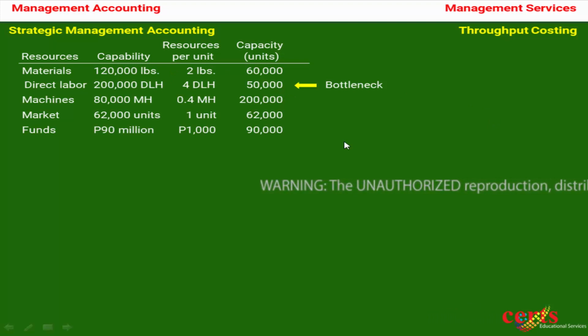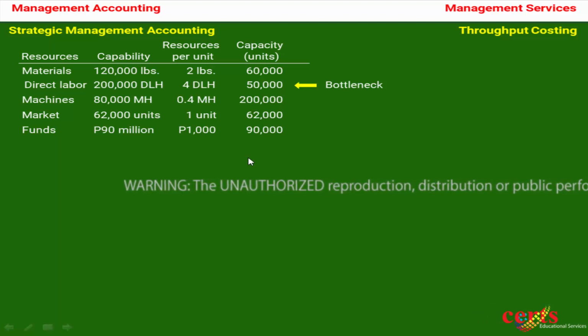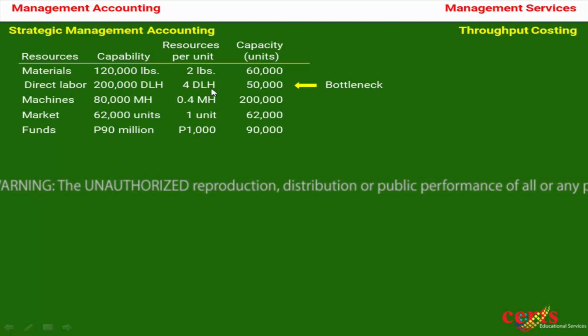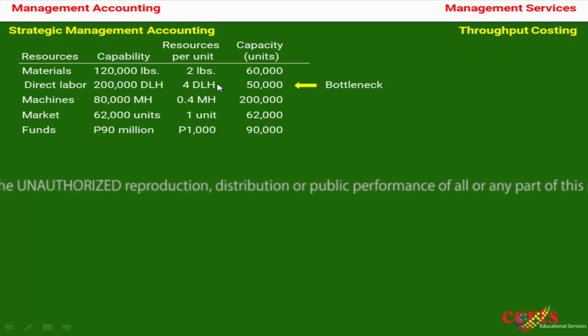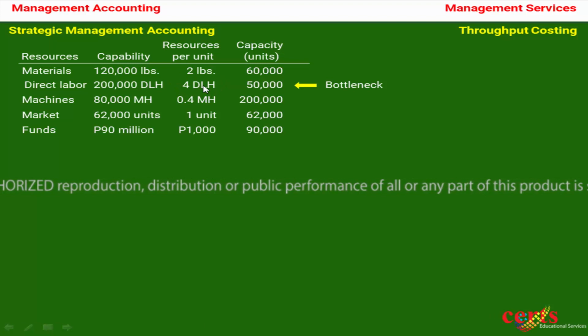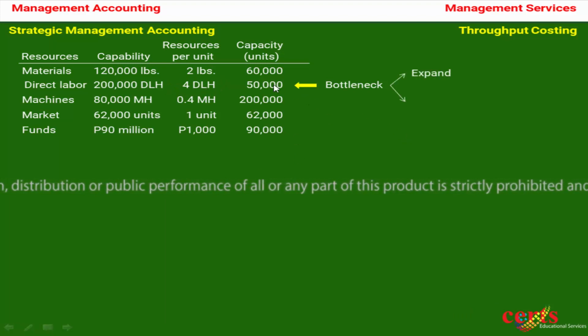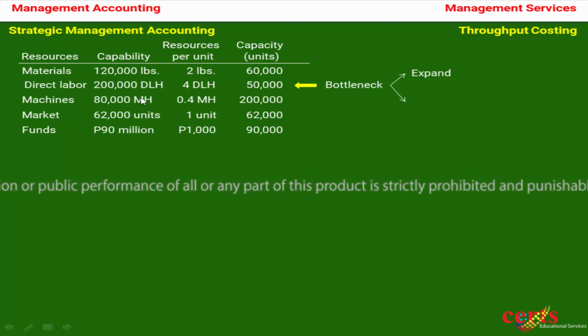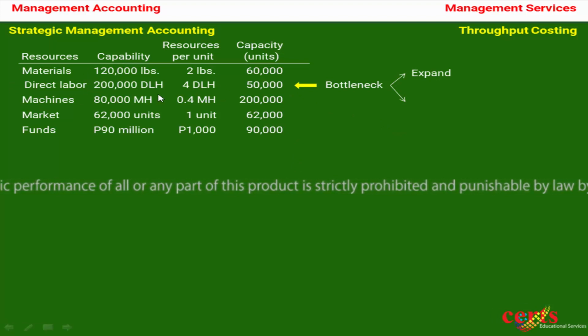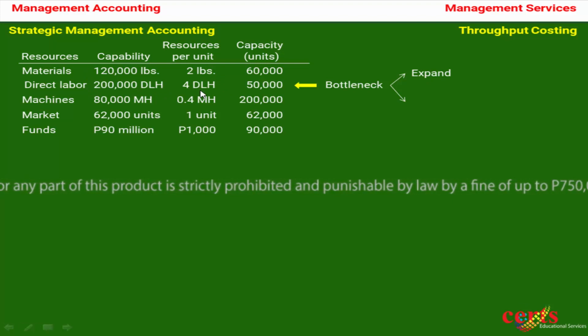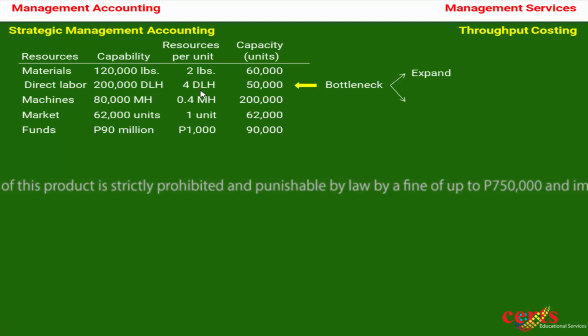So what the corporation can do in order to expand its capability and capacity would be to expand the number of labor hours available or reduce the number of resources per unit. Either of the two, or both of them, could expand the capability of the company to produce more. However, after exhausting all the possibilities and efforts of the company to increase the capability or reduce the resource per unit, they can no longer feasibly do the same.